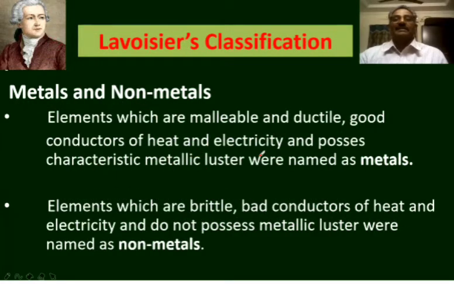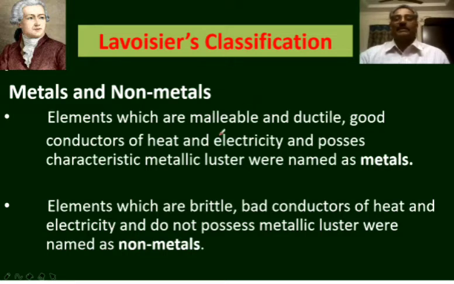Next, Lavoisier's classification. By the end of the 18th century, a good number of elements had been discovered. Lavoisier, the father of modern chemistry, discovered several elements and studied the properties of several elements. He classified the elements into two categories, metals and nonmetals.